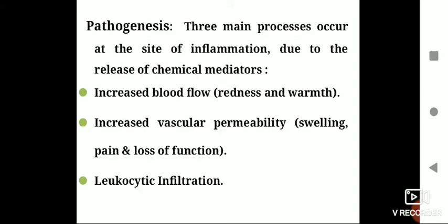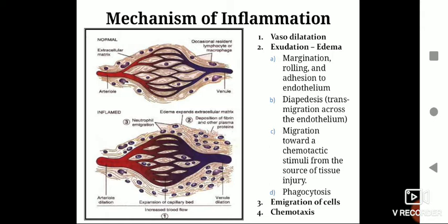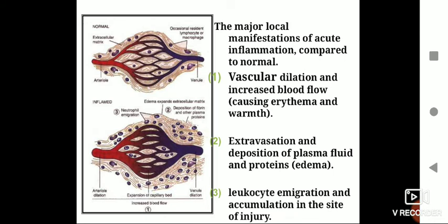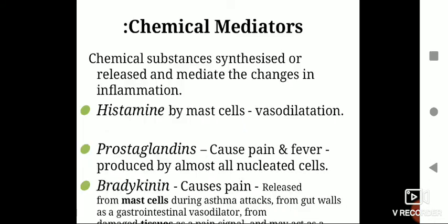Okay. After this, all this we have already seen. Increased blood flow, which leads to redness and warmth, heat generation, then there is swelling, and then there is loss of function. Right? So this is what we have seen. First is vasodilation, then you have edema, that is swelling, then the exudation or extravasation of the leukocytes, migration and chemotaxis, and finally you can see the same thing in a different diagrammatic representation.